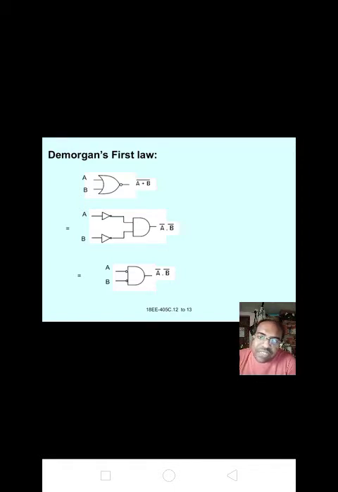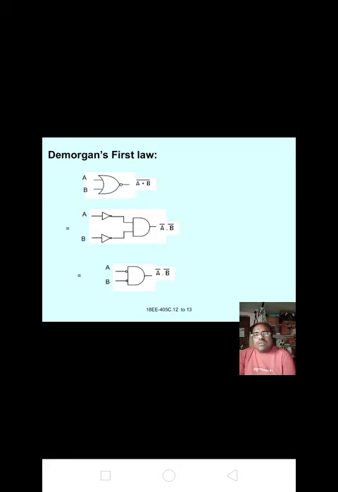Input a goes to a NOT gate, and input b goes to a NOT gate. That is, a bar and b bar are the inputs for the AND gate. We get the output a bar dot b bar.